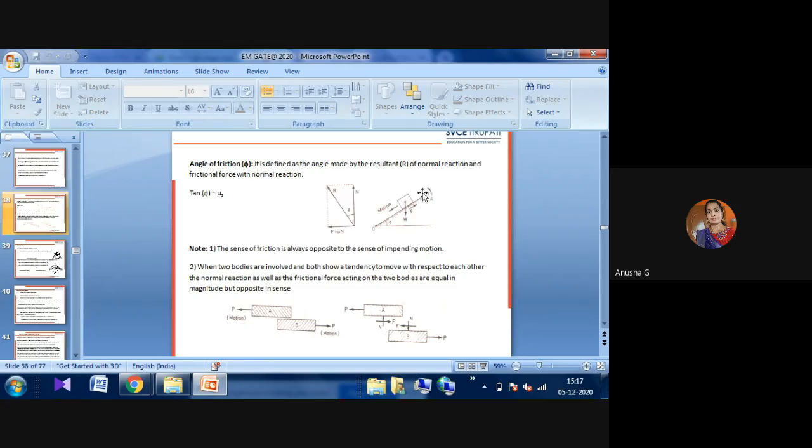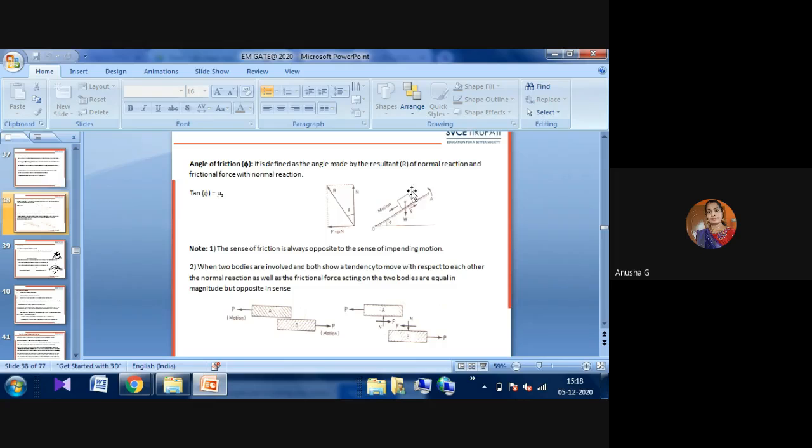This is a sliding position, at an angle of theta. One vehicle is moving. That vehicle's weight W will be toward the downward direction due to gravitation. The motion will be in the downward direction. The friction will be in the opposite direction. Whenever the vehicle tends to move downward, the friction acts in the opposite direction. Here the sense of friction is always opposite to the sense of impending motion. You have to observe this clearly here.